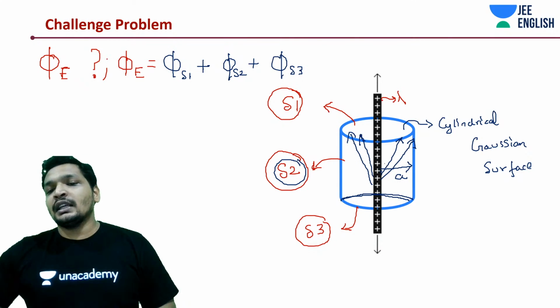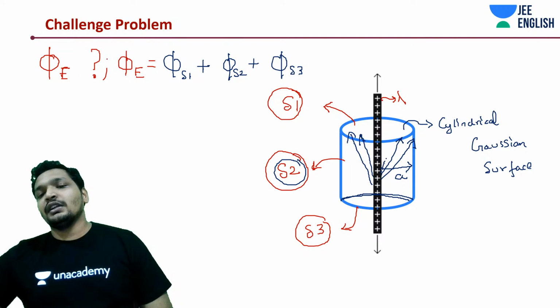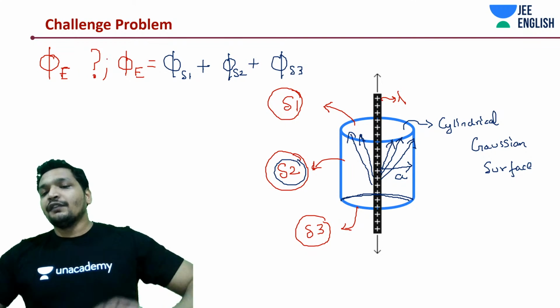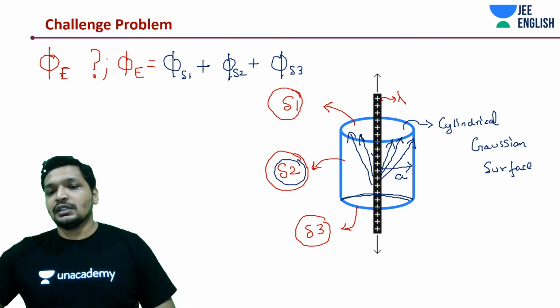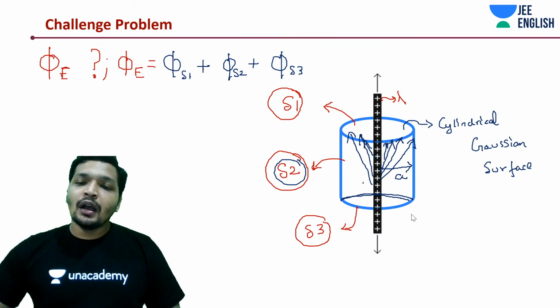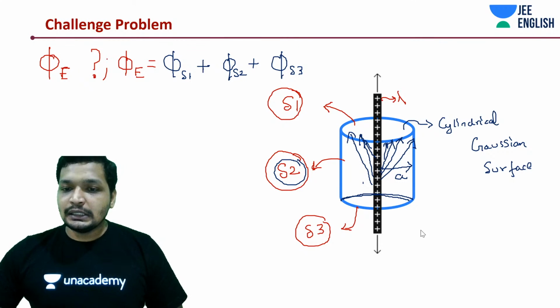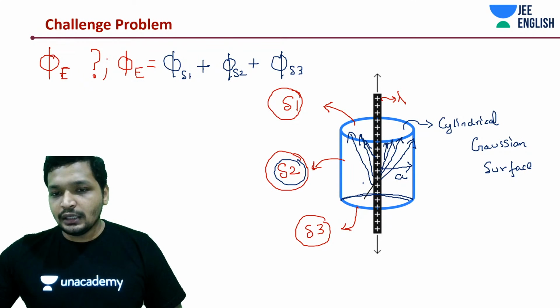One way of understanding is that the field would be exiting from this positive charge, like this, like this, like this. The nearer you go, the more intensely it exits. Similarly, for the opposite side, it would be exiting.